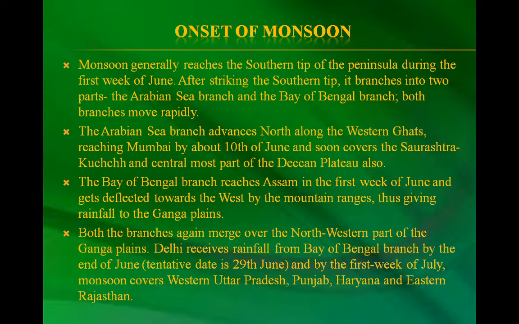Delhi receives rainfall from the Bay of Bengal branch by the end of June. The tentative date is 29 June. By the first week of July, the monsoon covers western Uttar Pradesh, Punjab, Haryana and eastern Rajasthan.